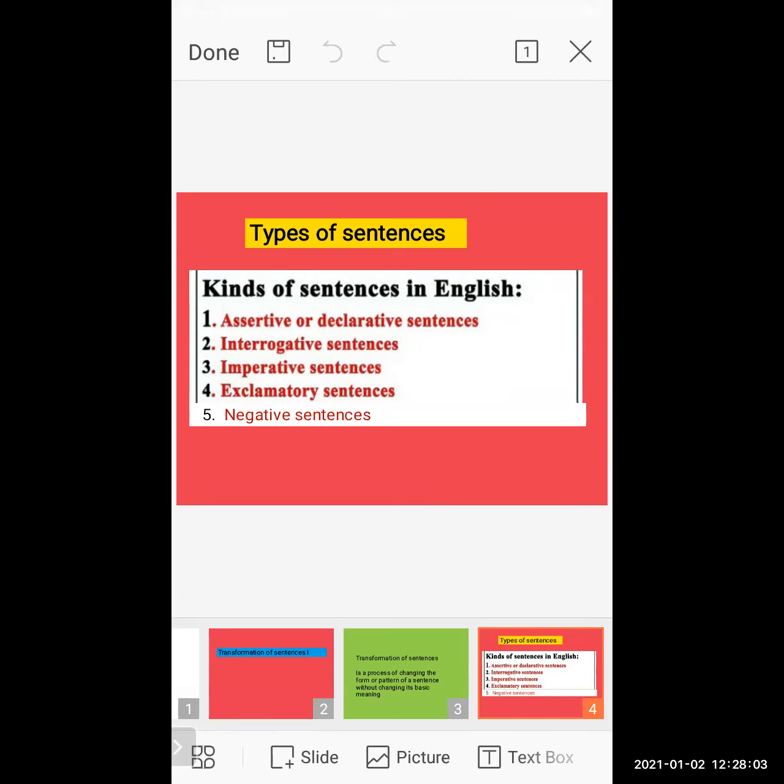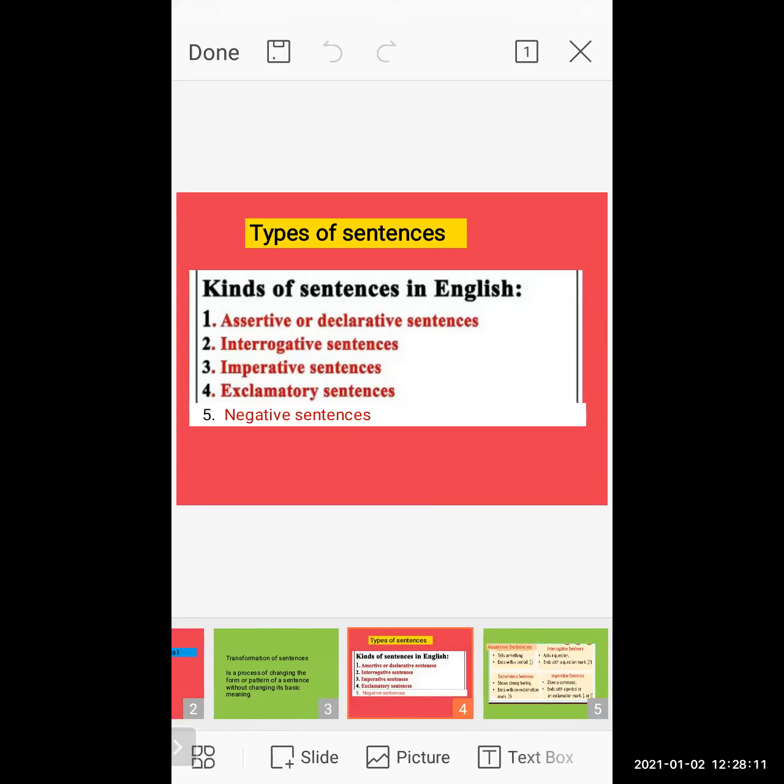You know about all these sentences. But in today's lesson, what we have to do is the sentence transformation. Just one more time, have a look at the uses of all these sentences.